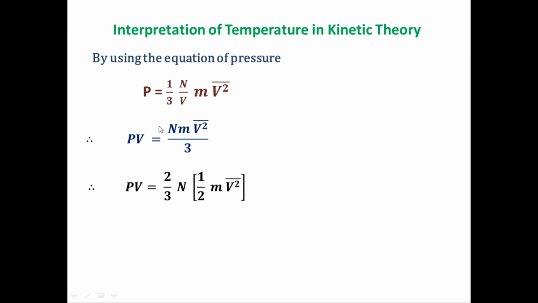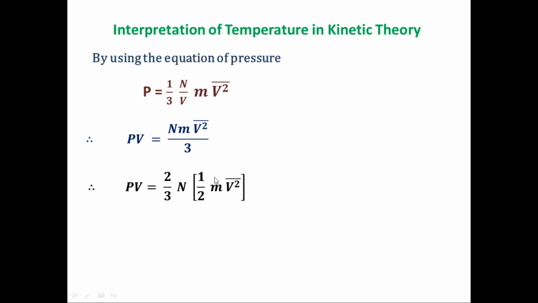There is a 2 in the numerator and in the denominator. This 2 by 3 comes outside, N comes outside, and 1 by 2 remains with m V square. So PV is equal to 2 by 3 N half m V square. This bracket indicates the average translational kinetic energy of the gas molecules.